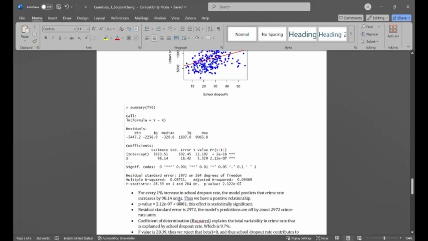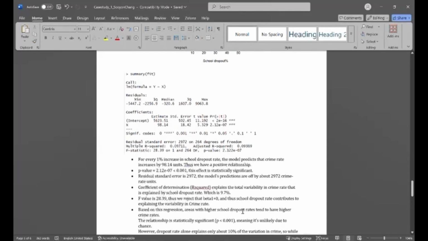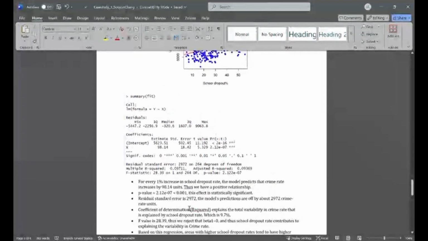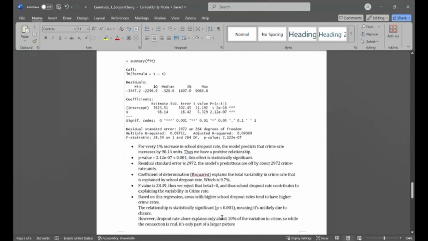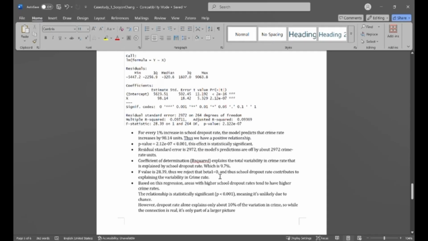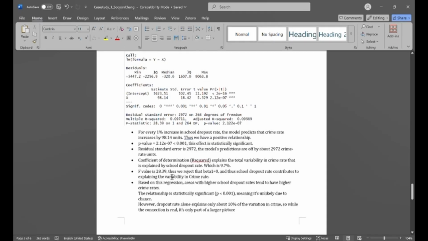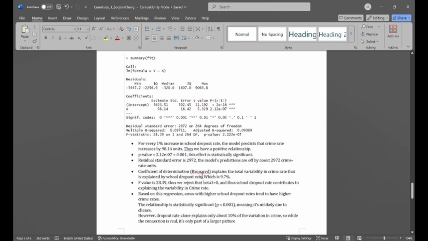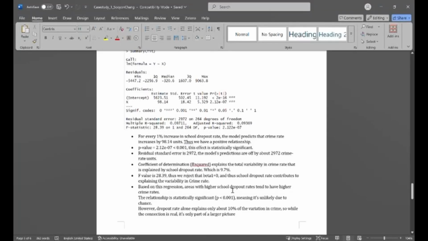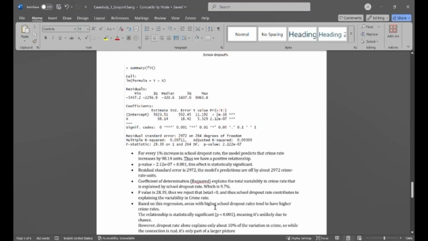The residual standard error is 2,972, meaning the model's predictions are off by about 2,972 crime rate units. The coefficient of determination, R squared, is 9.7%, the share of variability in crime rate explained by the school dropout rate. The F value is 28.39, and thus we reject that beta 1 equals 0, and the school dropout rate contributes to explaining the variability in crime rate.